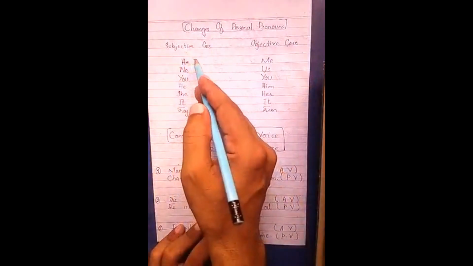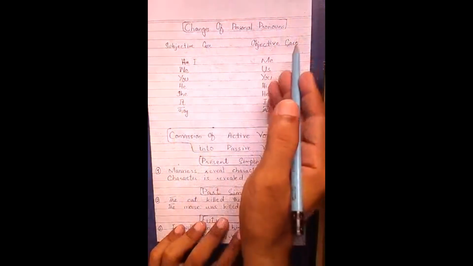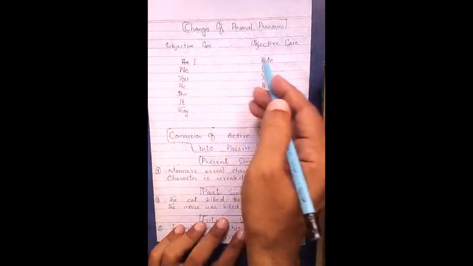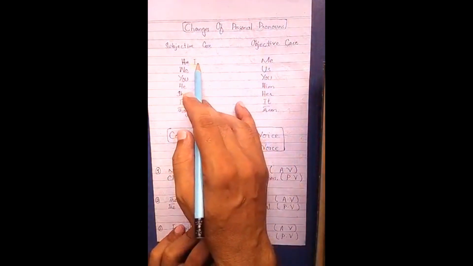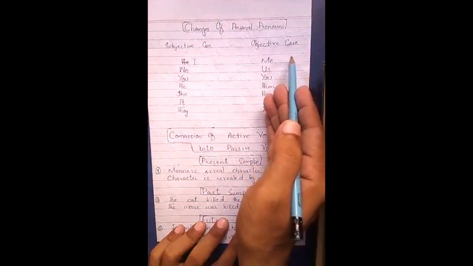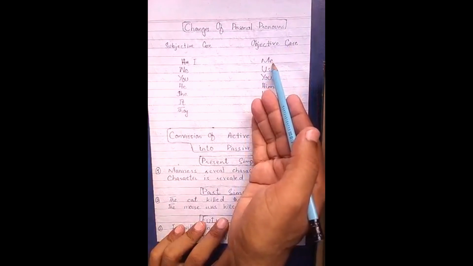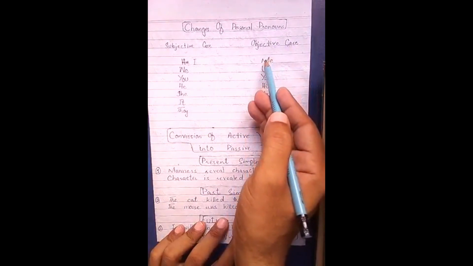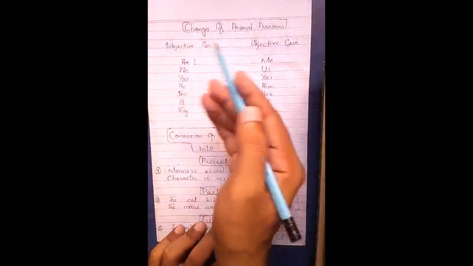If we have the subjective case in active voice, then during making it passive we change I into me. If we have me, the objective case, in active voice, then we change this me into I in the subject place in order to make its passive voice.